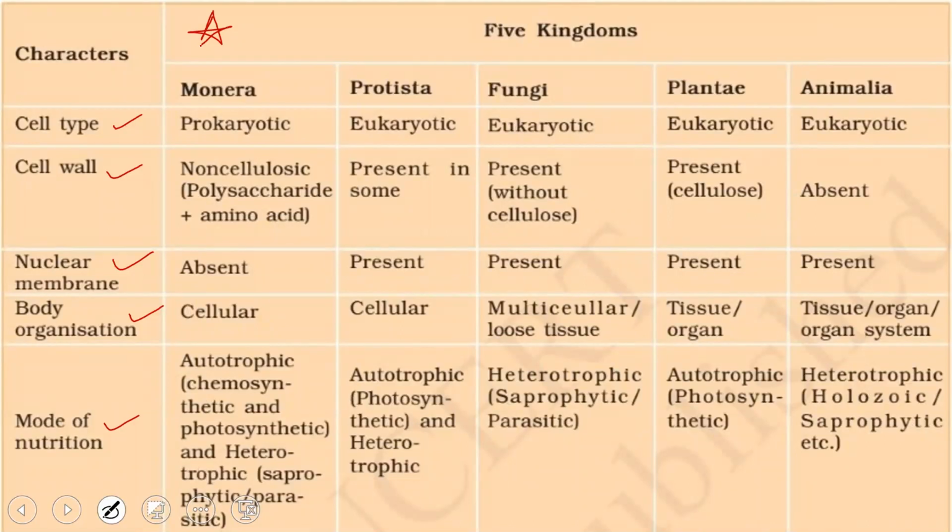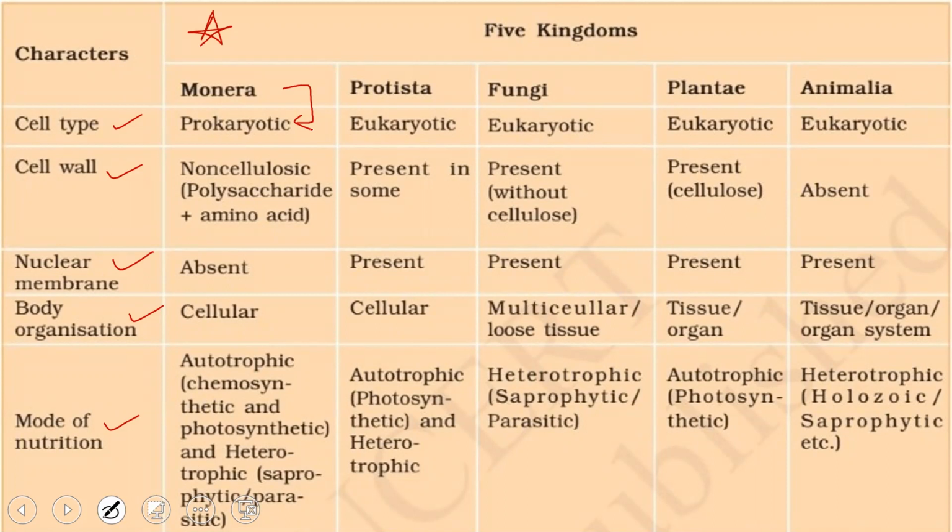Monera include cell type, as we are talking about the prokaryotic or eukaryotic cell. As we know, Monera includes the prokaryotic cell. Prokaryotic means the nucleus, prokaryon. Karyon refers to the nucleus, as I told you earlier. That means they are primitive in nature, that is without the nuclear membrane.